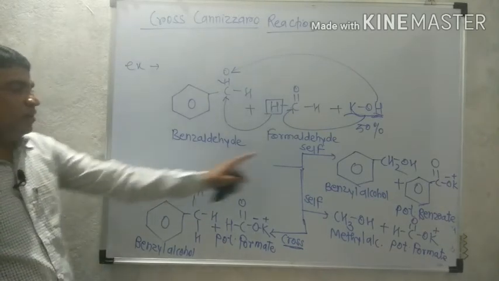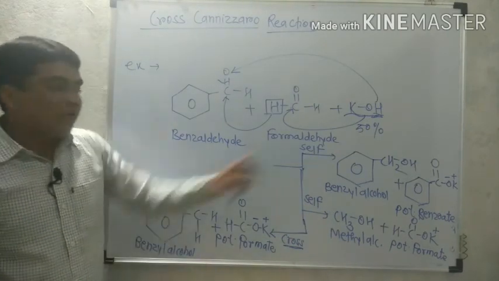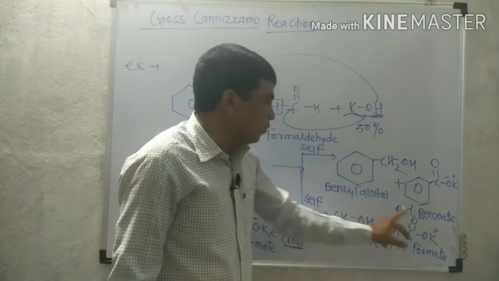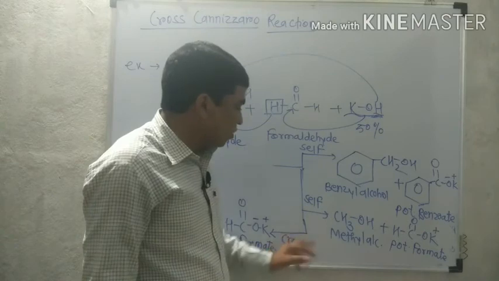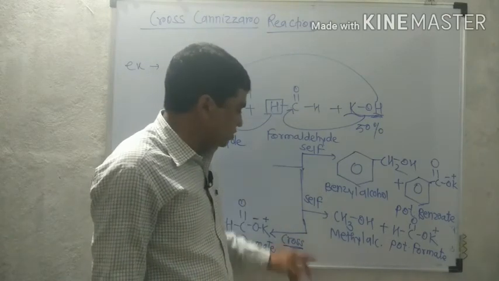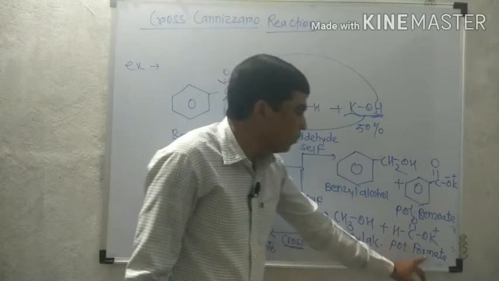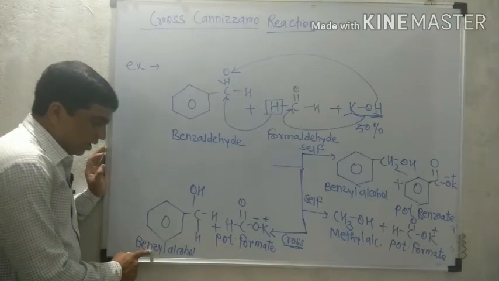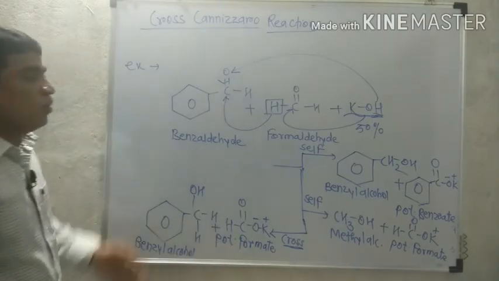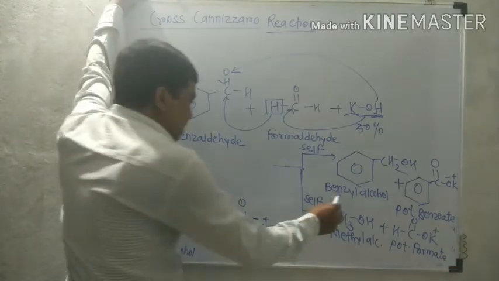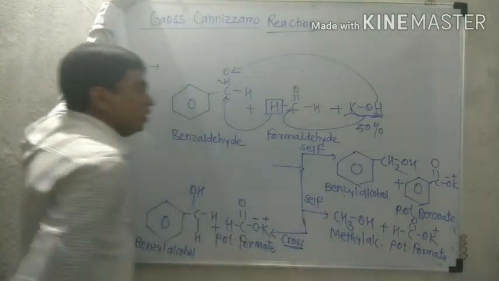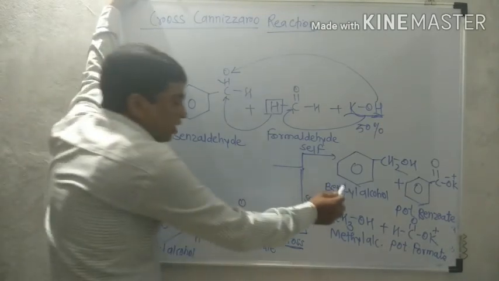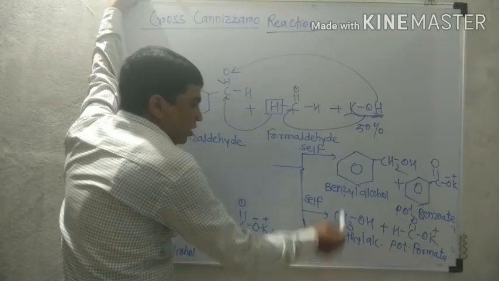Cross-Cannizzaro also occurs with self-Cannizzaro. Here the products obtained from self-Cannizzaro are benzyl alcohol and potassium benzoate. Again, self-Cannizzaro of formaldehyde gives methyl alcohol and potassium formate. And now the cross-Cannizzaro reaction actually gives benzyl alcohol and potassium formate. How many different types of alcohol? Benzyl alcohol, methyl alcohol. That is two different types of alcohol, because this is also again benzyl alcohol. So how many different types of alcohol? Benzyl alcohol, methyl alcohol. That is two.